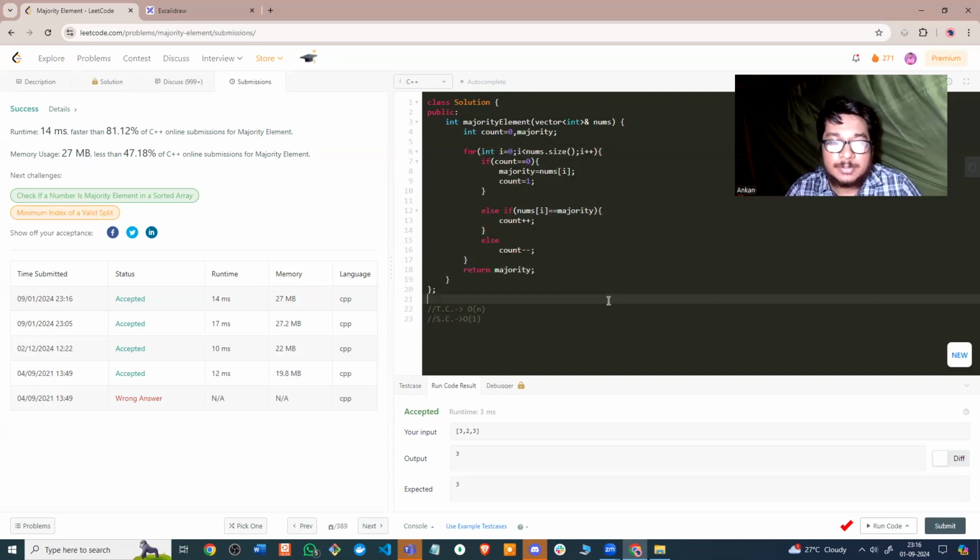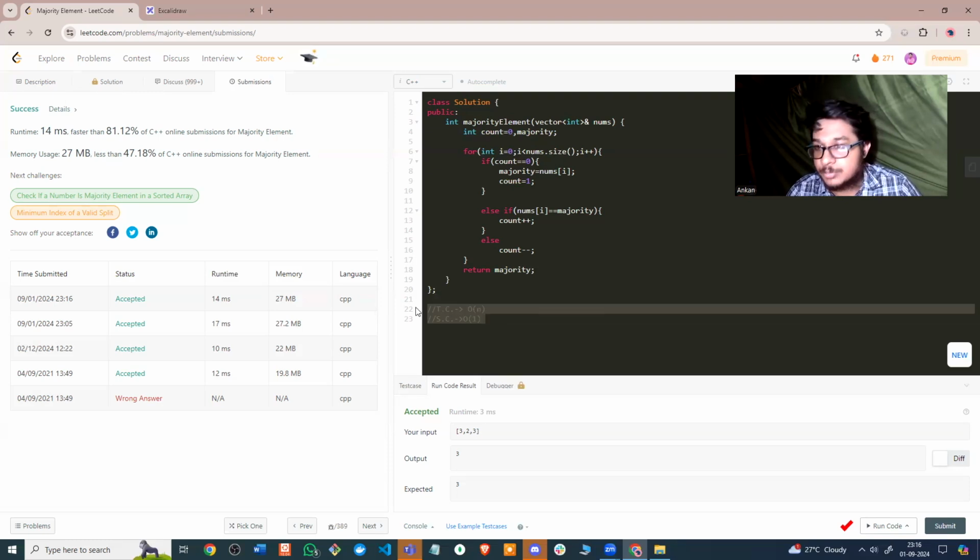All right, so that was about it. This was the most optimal approach. We discussed 3 approaches, and this was the most optimal one, which would be very good in the coding round as well as in the interview as well. All right.